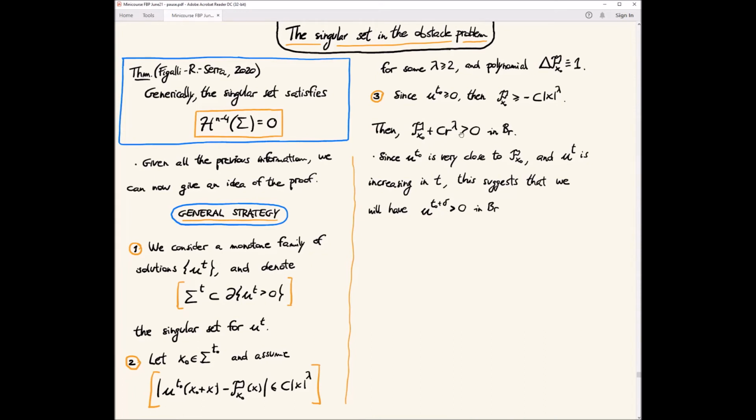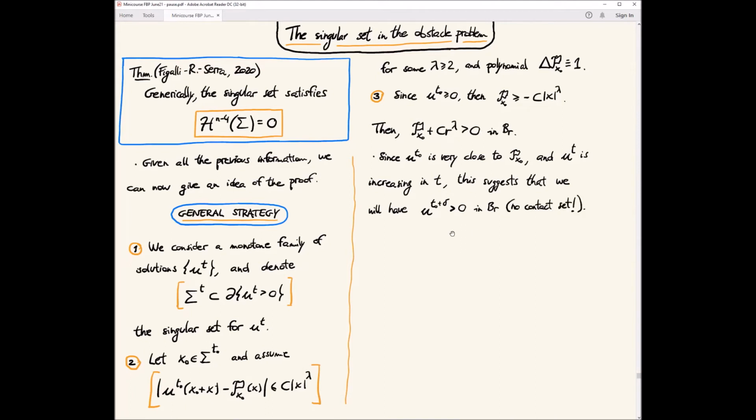So u should be close to this function, which is positive. This is the rough idea, and I'm not saying what the relation between delta and lambda is, but this should be the right idea: because I have an expansion like this, I should prove that u, when I add some boundary data, instead of being close to this polynomial, should be close to this one, which is positive everywhere.